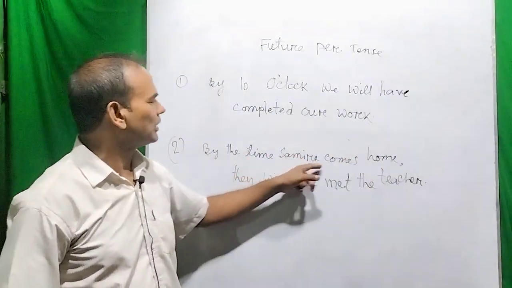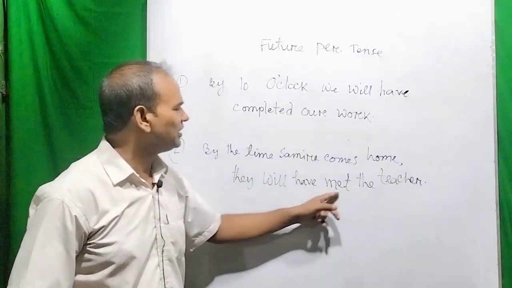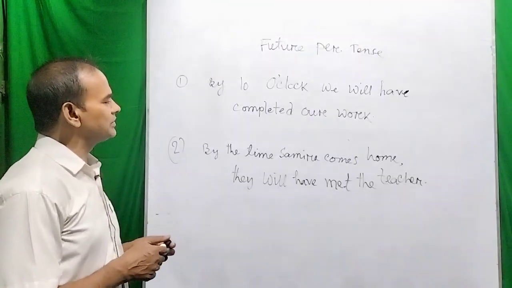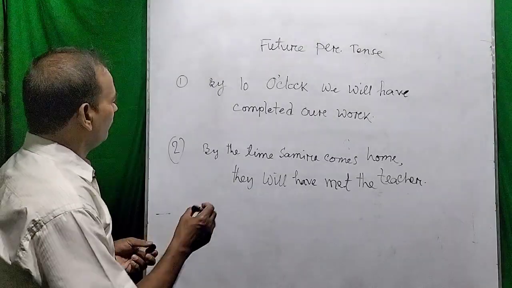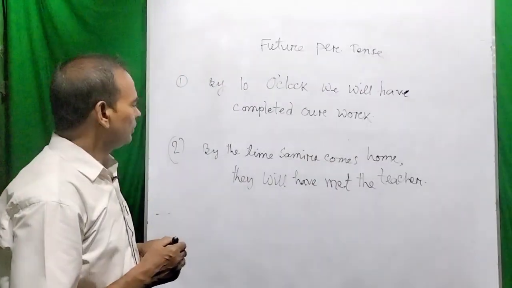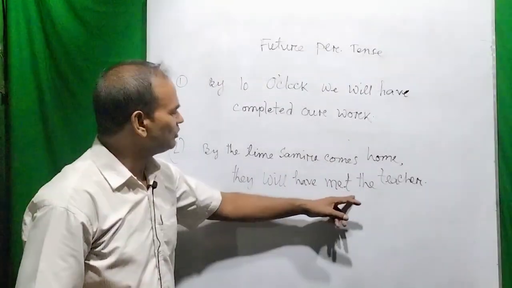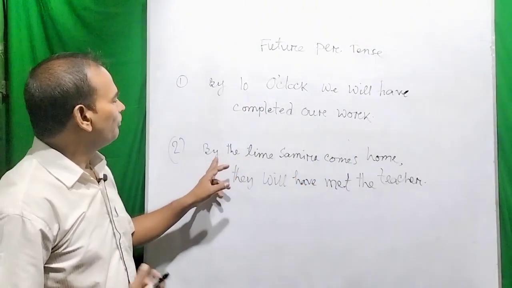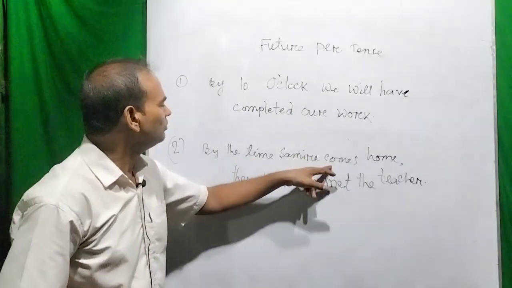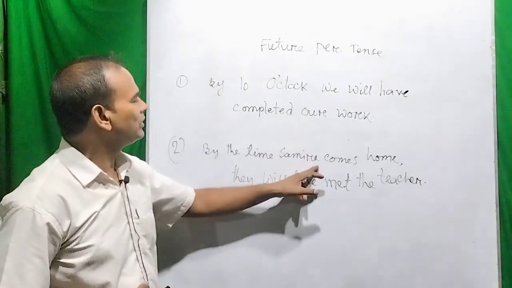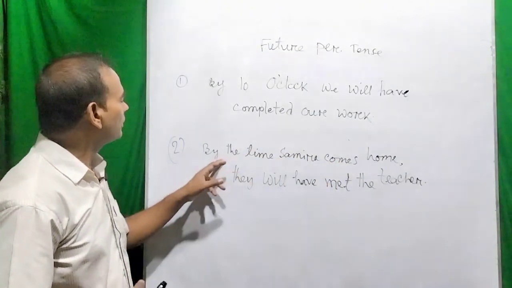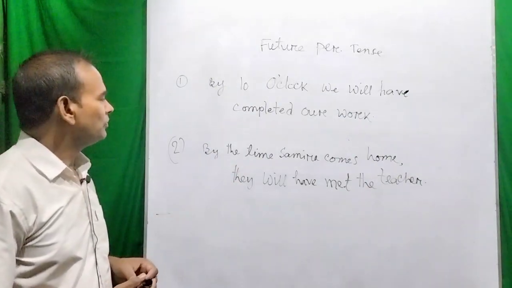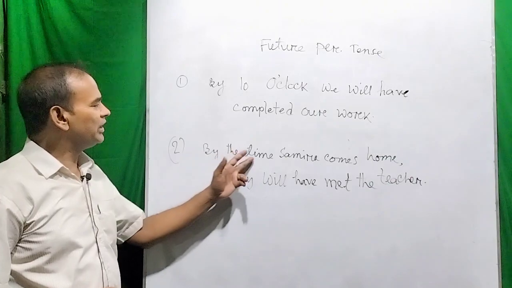By the time Samira comes home, they will have met the teacher. So dear viewers, you see in this sentence, by the time Samira comes home, they will have met the teacher. This is the future perfect tense. What does it mean? They will have met the teacher before Samira comes home, or at the last moment when Samira comes home, or within the time Samira comes home. So dear viewers, you can understand there are also three points here.